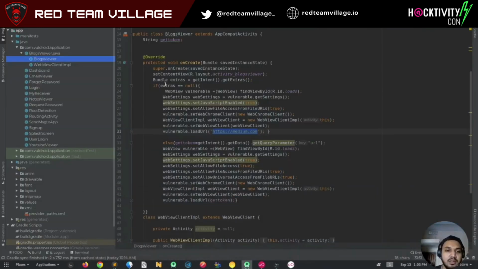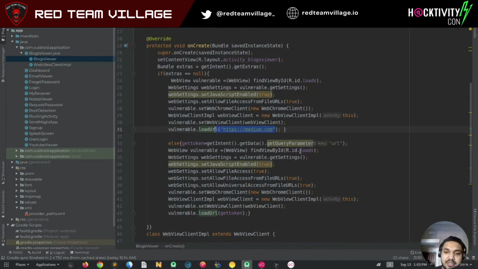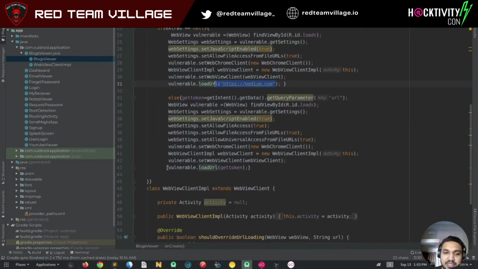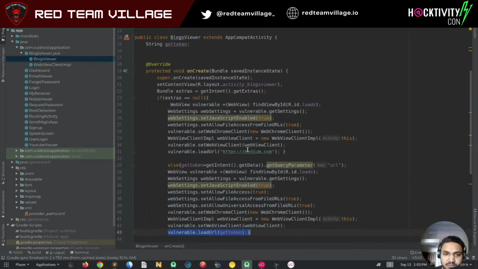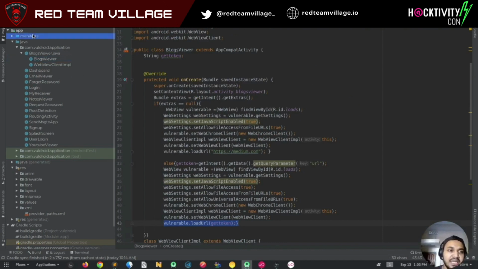So in the background, what it's expecting is, if any extra or any intent is being received, it checks for that. If there is no intent received, it will automatically open medium.com. But if the intent has a URL parameter, then it allows loading it in the vulnerable web view. Now let's see the manifest for this.